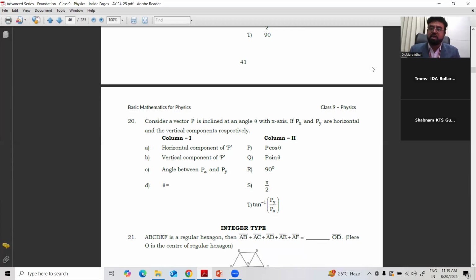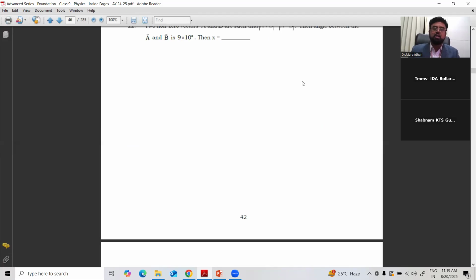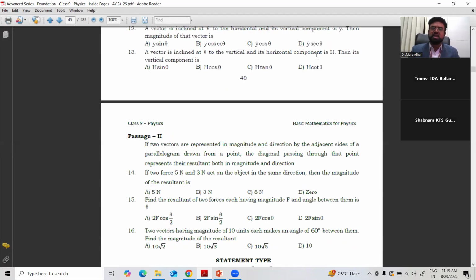Whenever two vectors form the sides of a parallelogram, then the diagonal passing through the common point is the resultant of the vectors. The resultant vector is given by the formula R is equal to under root of P square plus Q square plus 2PQ cos theta, whereas the direction is given by tan alpha is equal to Q sin theta by P plus Q cos theta. That can have special cases also. From those special cases, you can find out the value of the resultant. Okay. Then similarly for the triangle also.